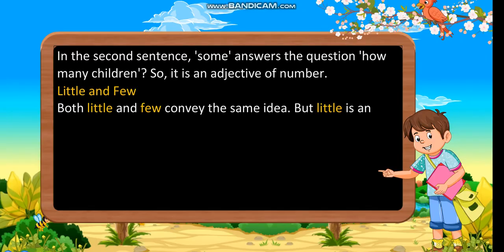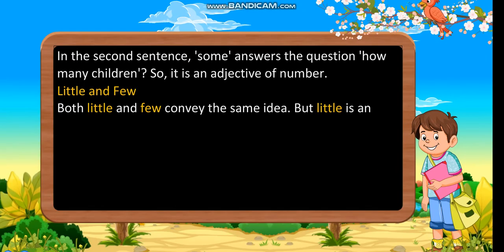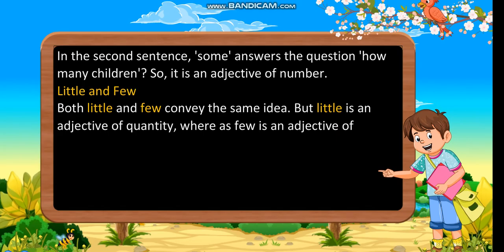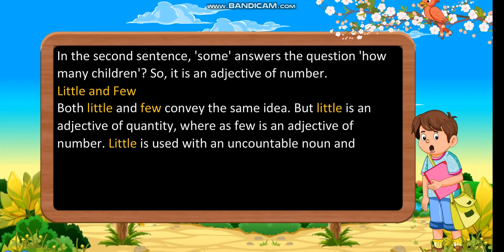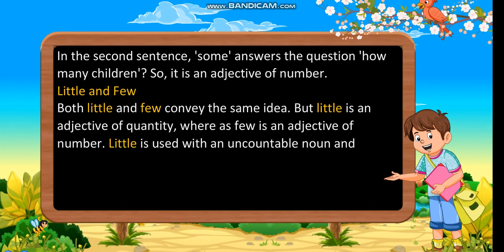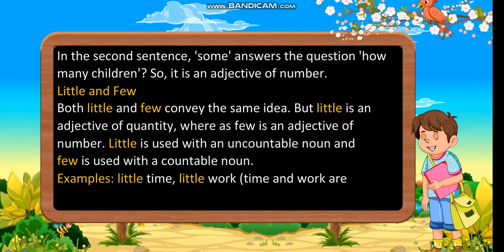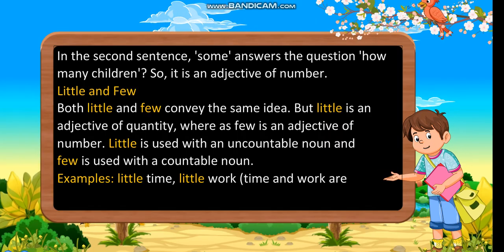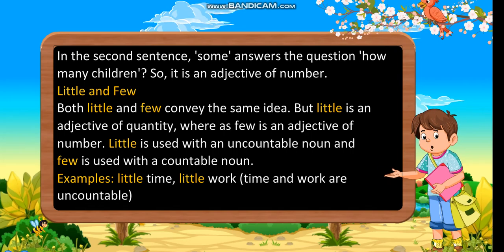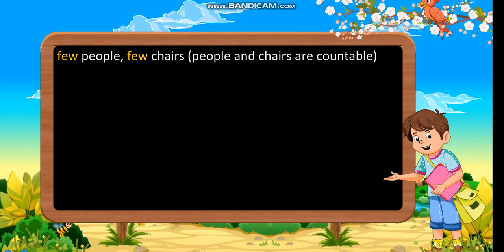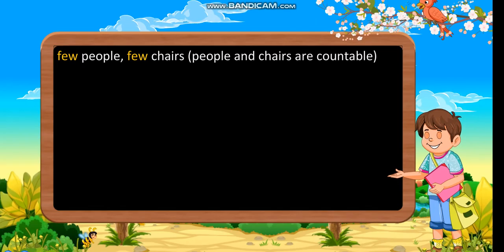Little and few. Both little and few convey the same idea, but little is an adjective of quantity, whereas few is an adjective of number. Little is used with an uncountable noun and few is used with a countable noun. Examples, little time, little work. Time and work are uncountable. Few people, few chairs. People and chairs are countable.